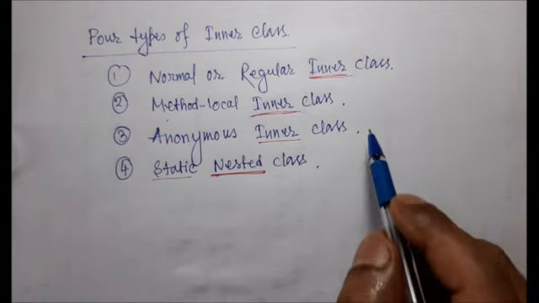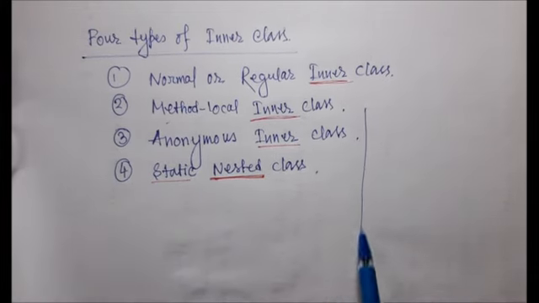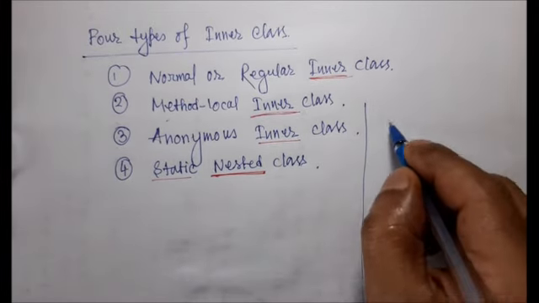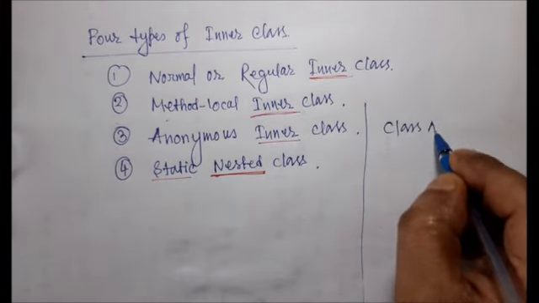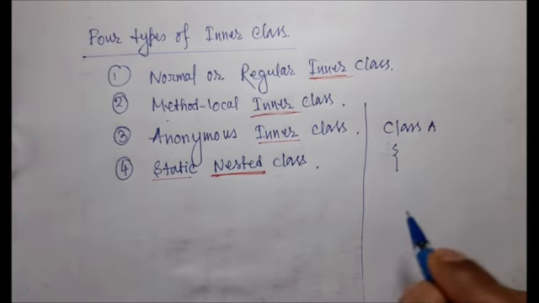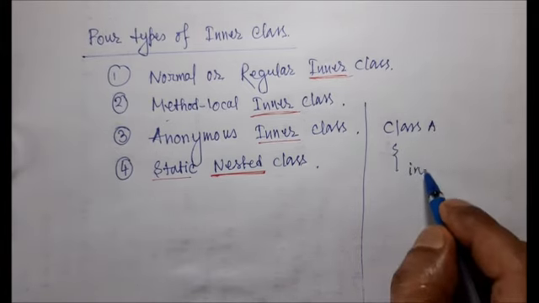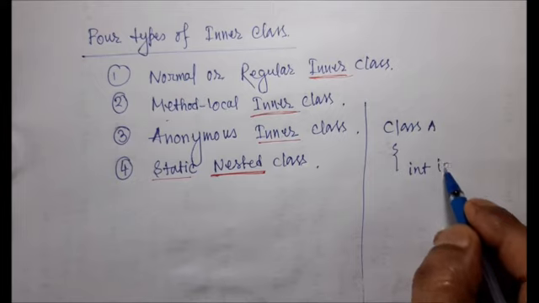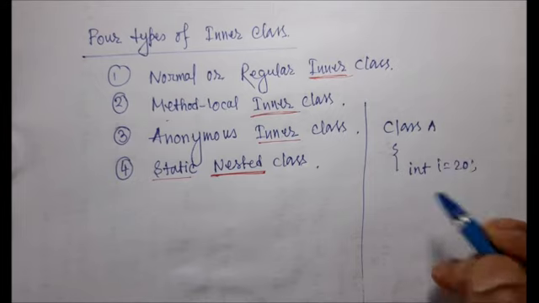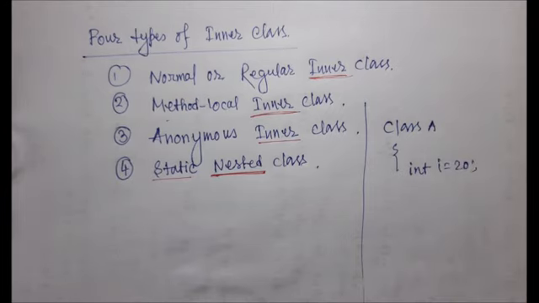Look at the scenario. Suppose we already know about the class. Suppose this is my class name, class A, and within this class I have declared an instance variable, for example i equal to 20. You are already familiar with this, because many times we have declared a variable. Why is it called an instance variable? Because this variable belongs to the object.